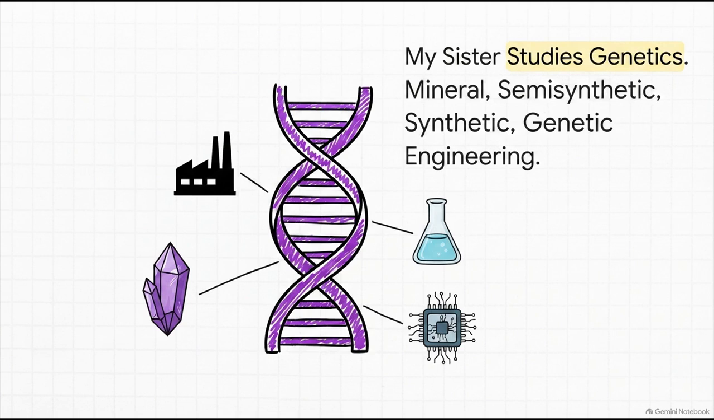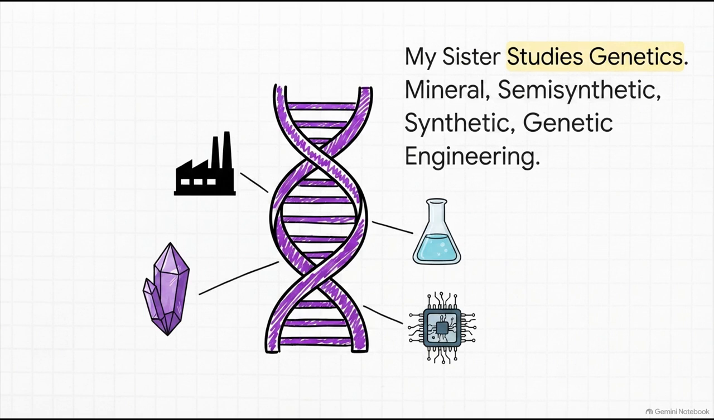But we definitely don't just rely on living biology anymore. We also have non-biological and lab-created sources. Memorize this phrase: my sister studies genetics. M for mineral. Believe it or not, common drugs like antacids come from earthly minerals and rocks. S for semi-synthetic, which is when we take a natural plant compound and tweak it in a lab to make it safer or more effective.